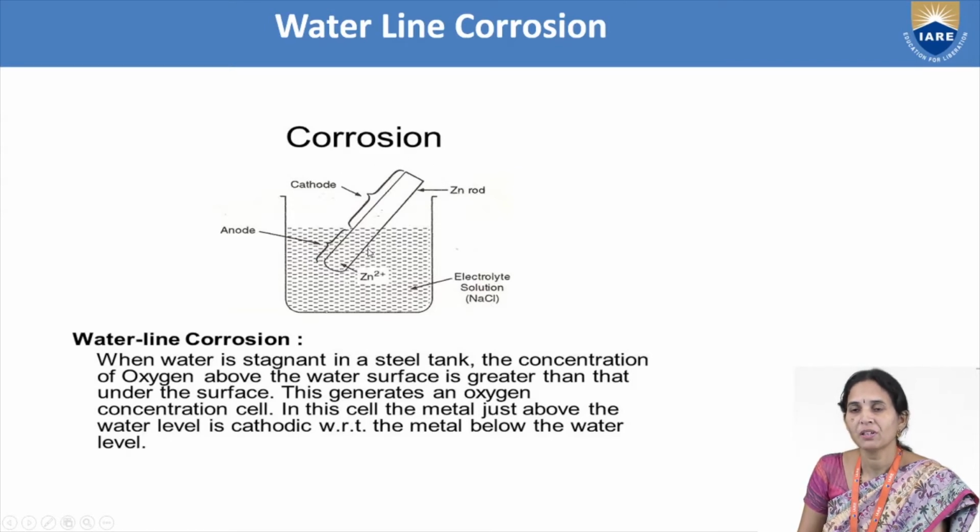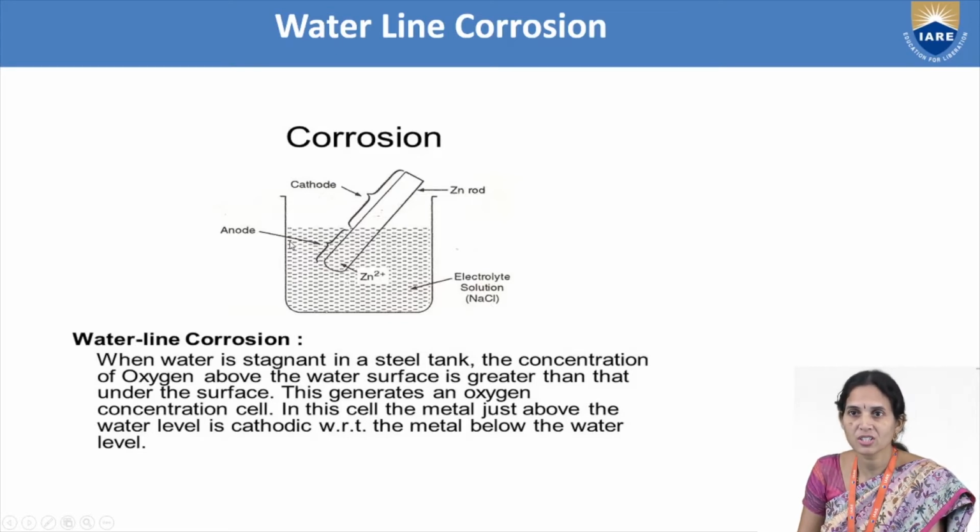Here, when we observe in this condition which part of the zinc metal will undergo corrosion, we can see very clearly that differential aeration corrosion is taking place. In water the concentration of oxygen will be different, and in the open part the concentration of oxygen is different.